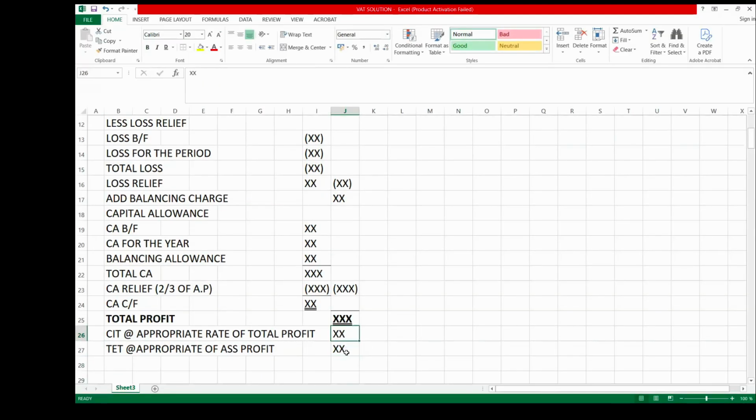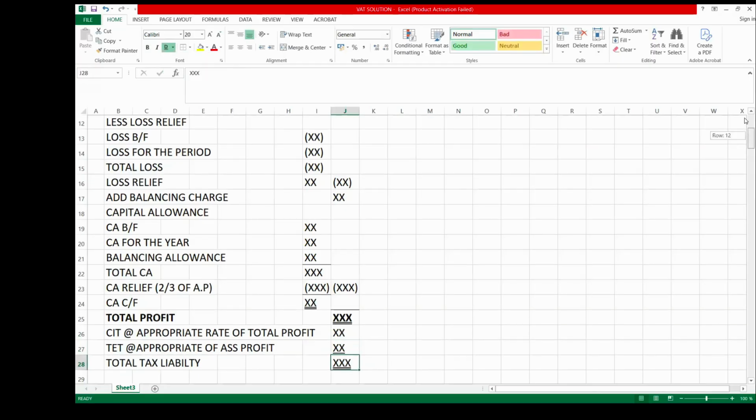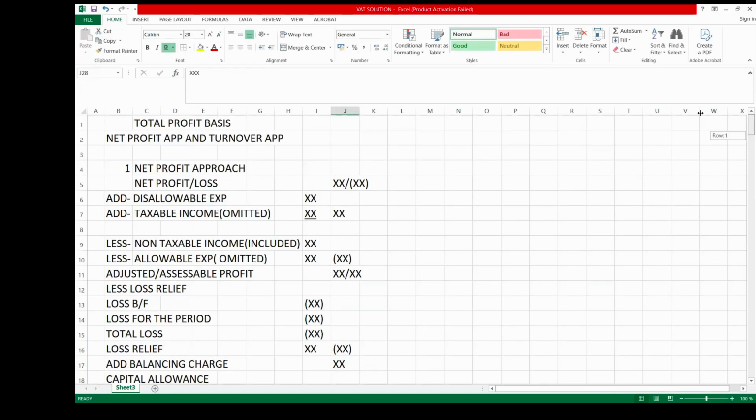Please, in the exam, where the examiner asks you for total tax liability, you are going to add the two together. You now have a total tax liability. But where the examiner did not say total tax liability, you are not going to add them together. You calculate them as separate individual taxes. It is when he says total tax liability that you add them together as total tax liability.